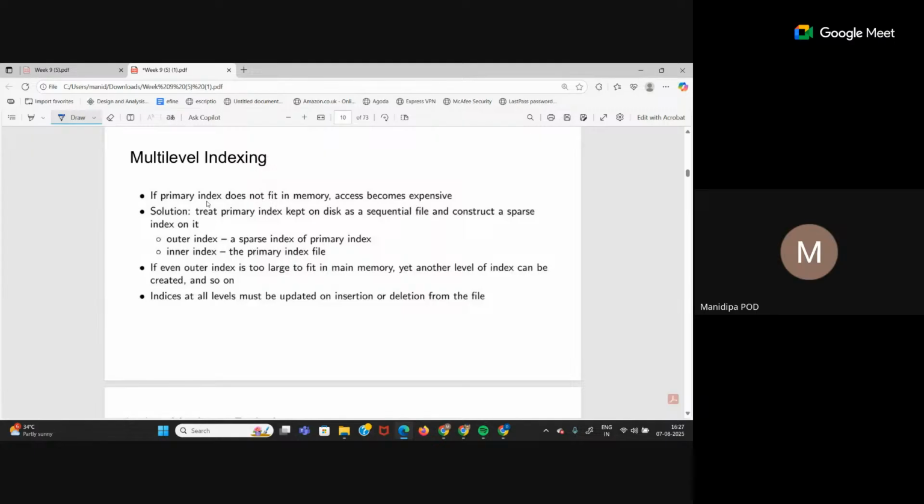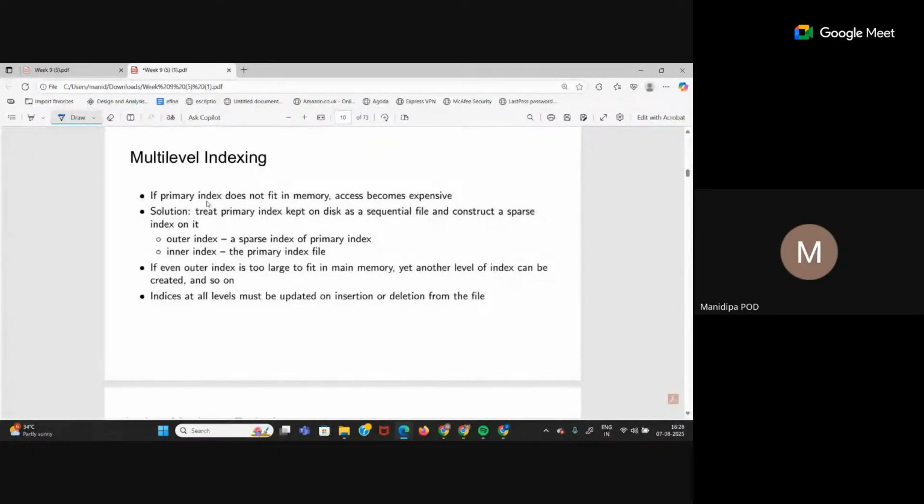That means the solution is what? We will treat the primary index as a file itself. That means you are now building an index on an index. The primary index is indexed on the actual table. Now the primary index is also being treated as a table, and there is another index built on top of that. Again, if that index is also very big, I'll build another index on top of that. So this is index to index, which is multi-level indexing. Outer indices are usually sparse indices, and inner indices are dense.